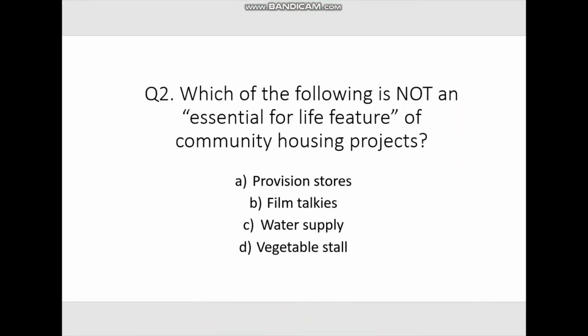It is time for a quiz. The question is, which of the following is not an essential for life feature of community housing projects? The options are provision stores, film talkies, water supply, or vegetable stall.